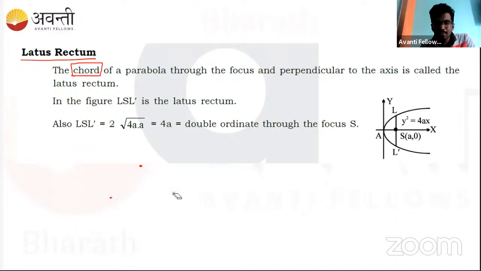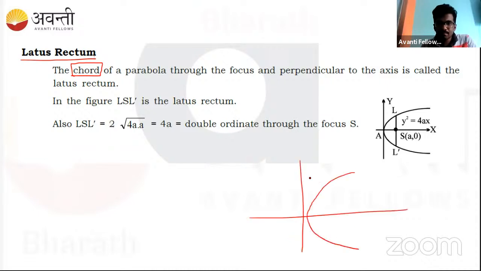So in the parabola also there is a chord, right? If I draw some bigger diagram, it can be in this way, it can be in this way, right?